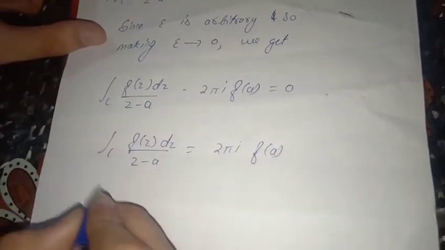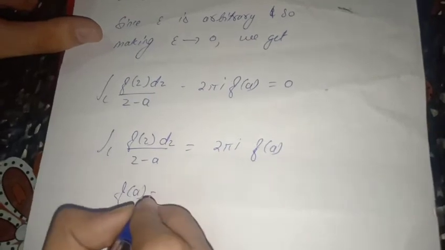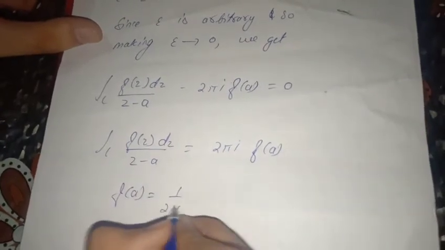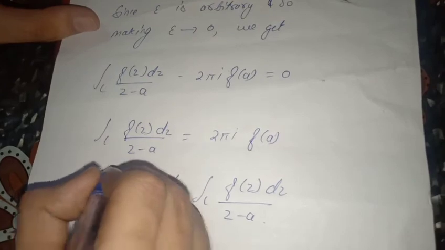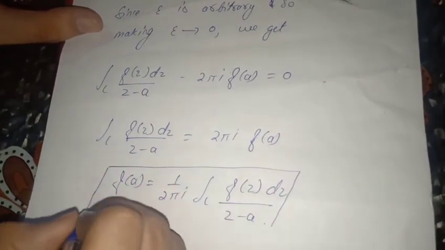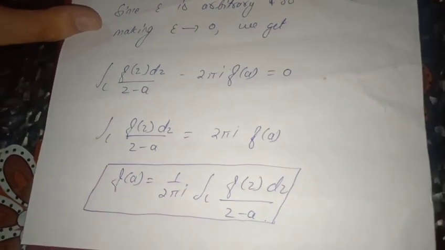Now if we arrange it like this, then f(a) is equal to 1 upon 2 pi i integral over C of f(z) dz upon z minus a. This is our complete proof. I hope that you will understand by this.